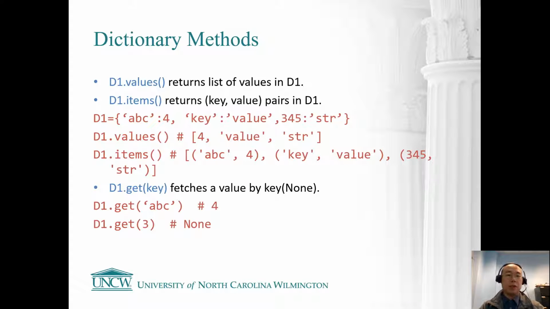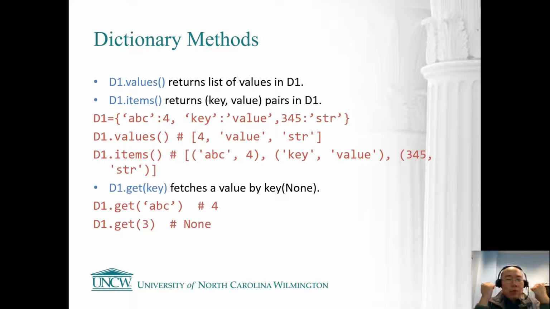The first one: take dictionary 1 dot values, and you are going to have a list of the values in the dictionary. So if you don't care about the keys and you only want to get all the values, you can do the dictionary name dot values. Another one, even more useful, is d1 dot items, and this will return a list of tuples, where each tuple is a key and a value.